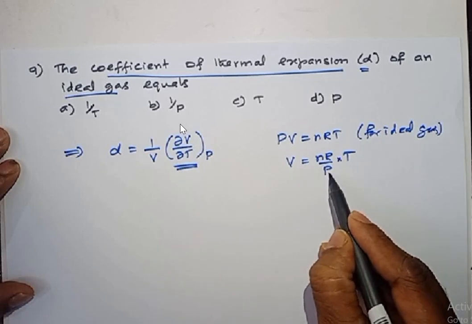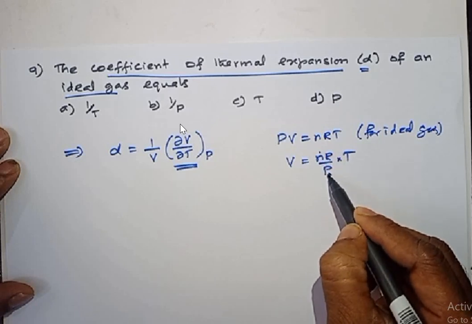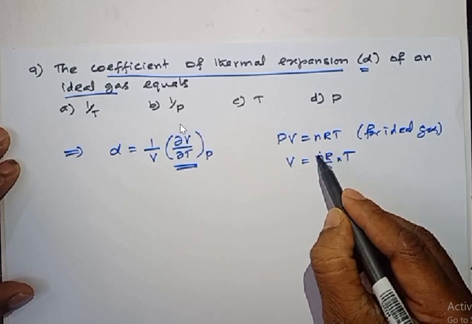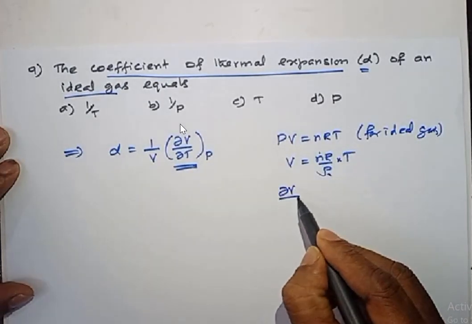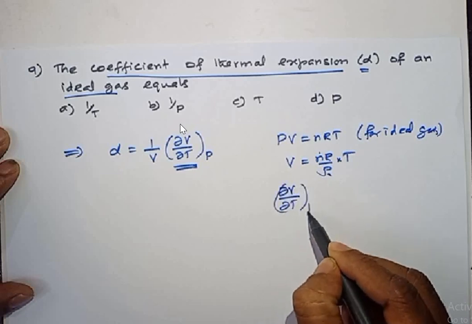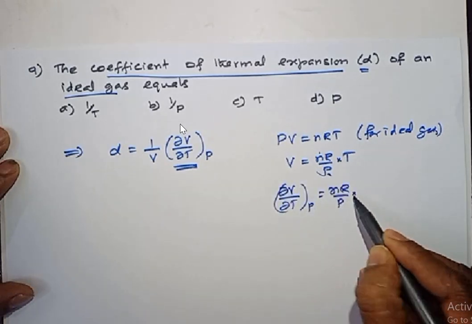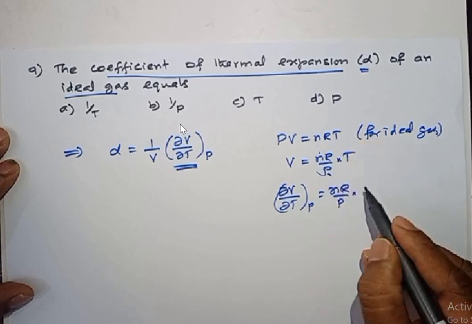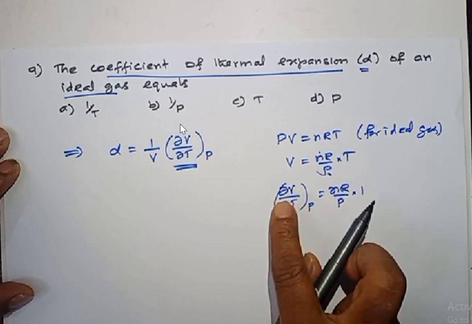So keeping pressure constant, n, number of moles, is already constant, R is constant. Now we have to keep pressure also constant. So nR by P is a constant now. Now differentiate V with respect to temperature, keeping pressure constant. What we get is, since nR by P is constant, keep it as such. If I differentiate temperature, we'll get 1. Okay, so nR by P is the value of this quantity.